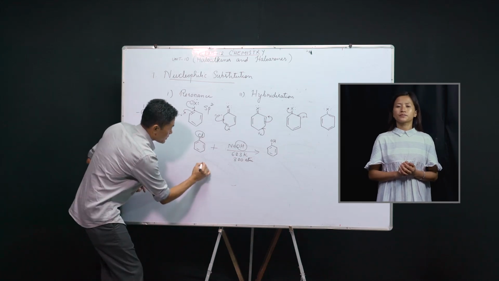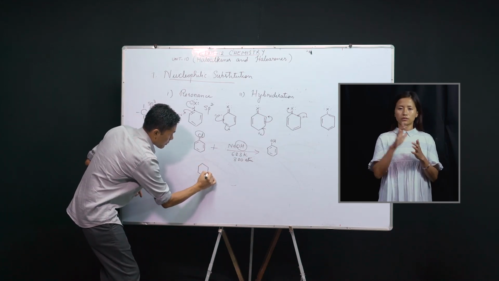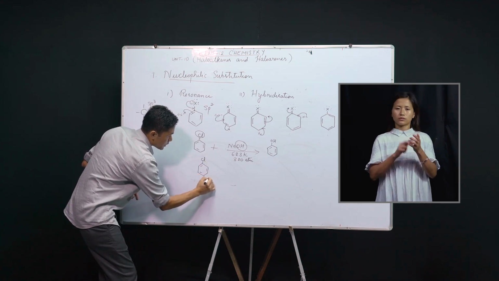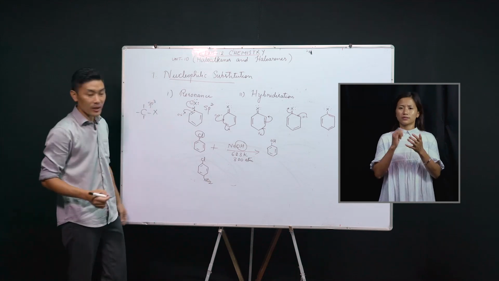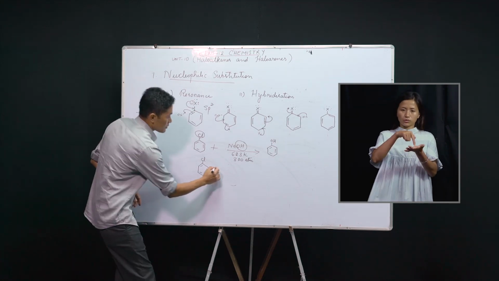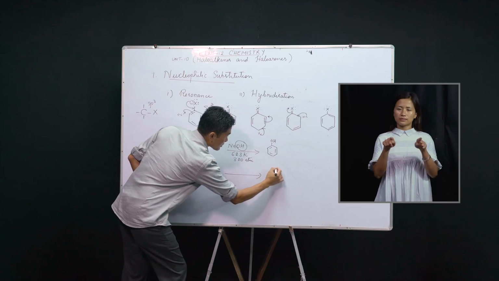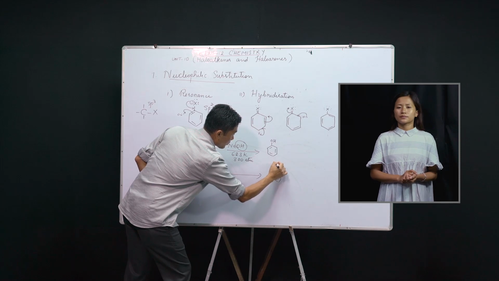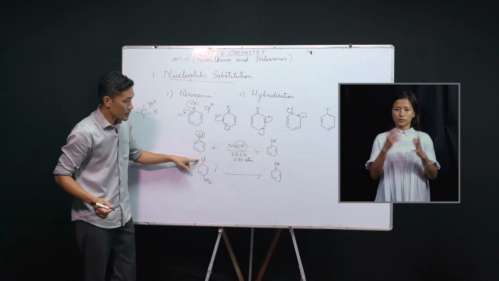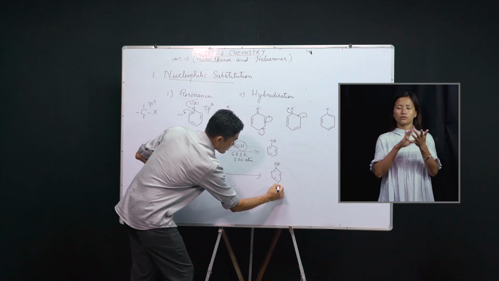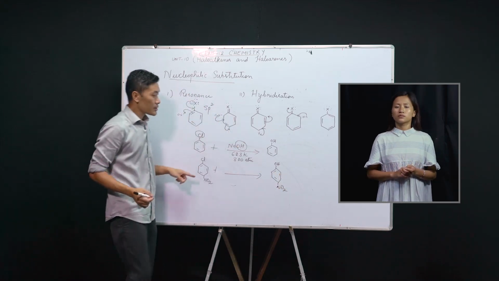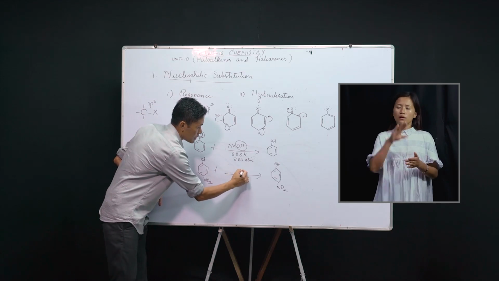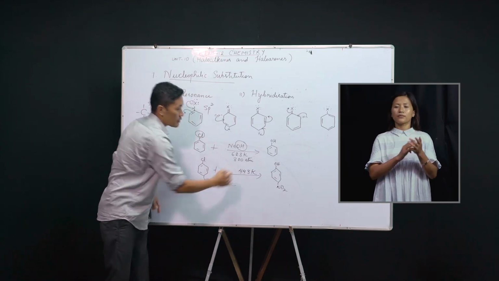But if this chlorobenzene contains an electron withdrawing nitro group at the para position, the same reaction takes place. OH group will replace the halogen atom here. But the thing is, this reaction takes place at a much lower temperature, that is at 443 Kelvin.